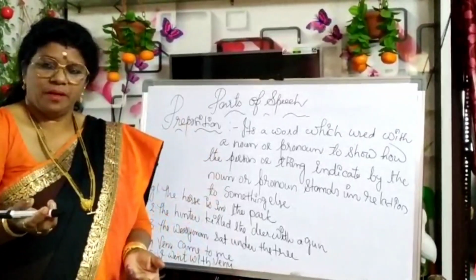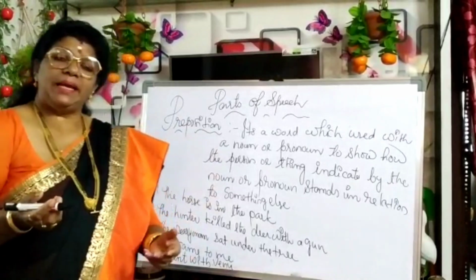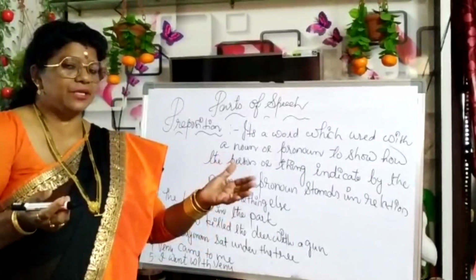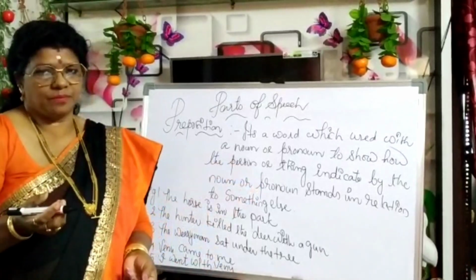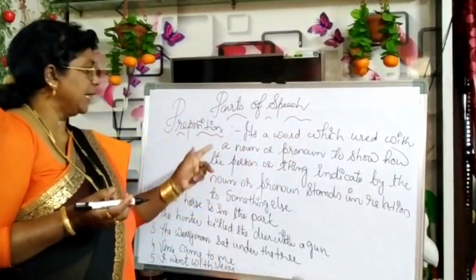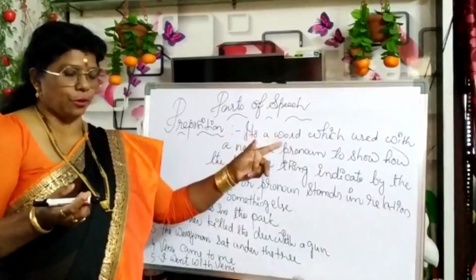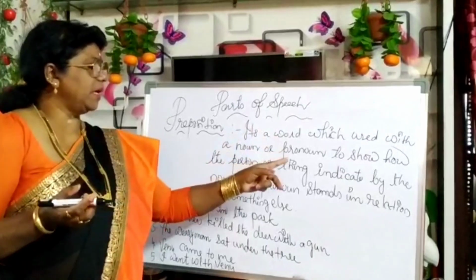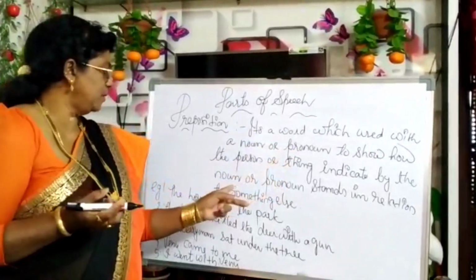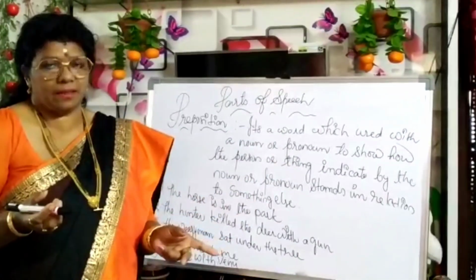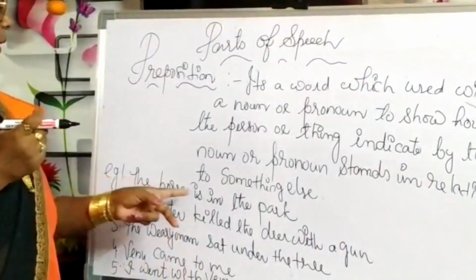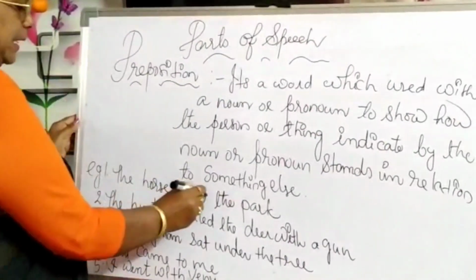Next one, preposition. What's a preposition? Commonly, the preposition is placed before a noun or a pronoun to show the relation between the objects. It's a word used with a noun or a pronoun to show how a person or thing indicated by the noun or pronoun stands in relation to something else. Example, the horse is in the park.